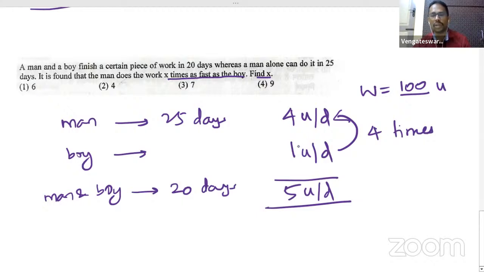Man can do 4 units in one day. He's like 4 times capable of the boy. So 4 times, X is 4. Option 2. What is the answer? That's all. Is that clear to you?